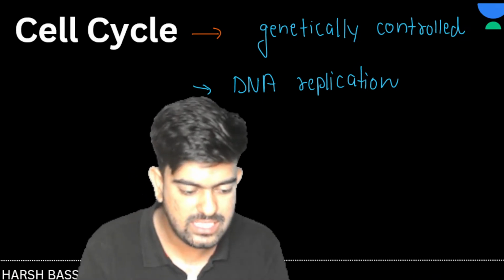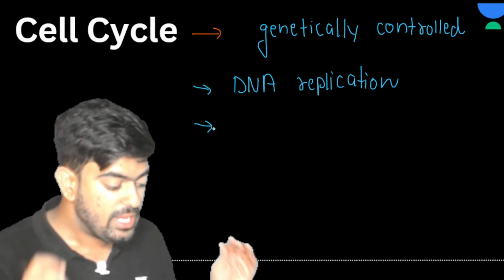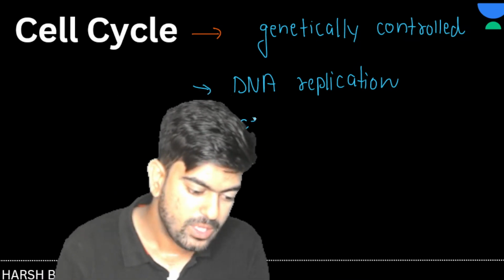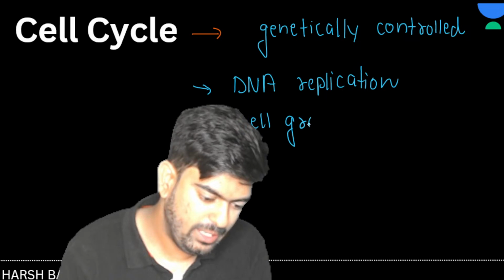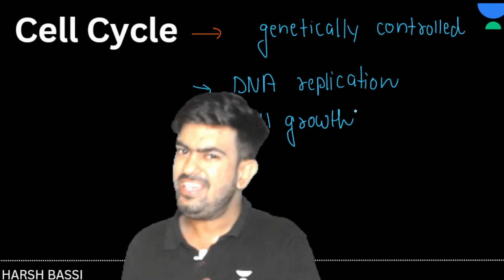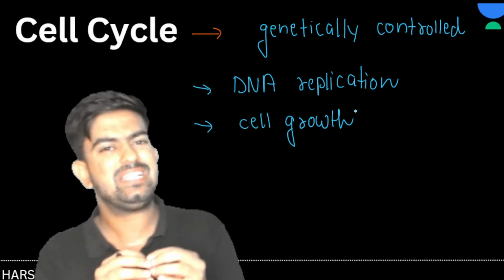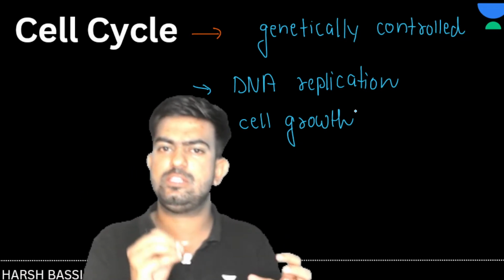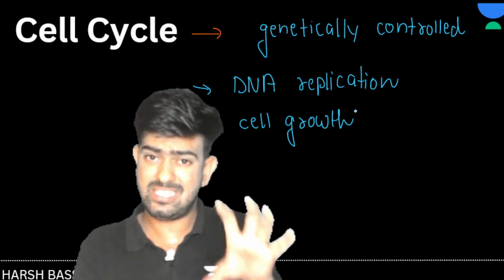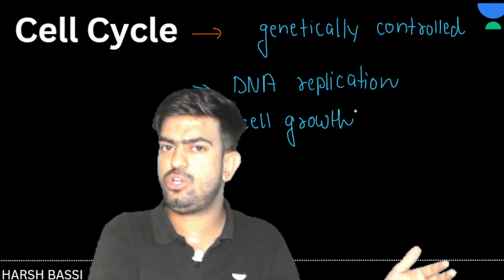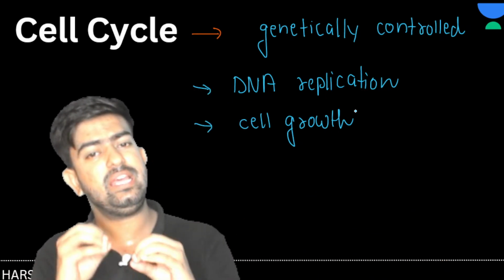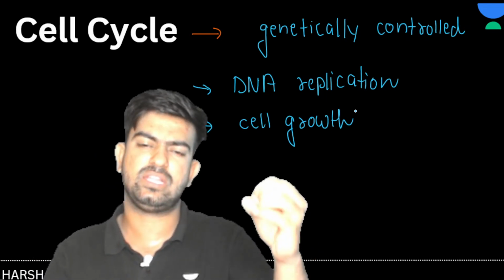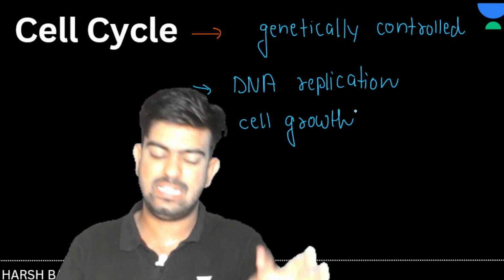So this will happen in the cell cycle. The second thing here is cell growth. Yes, obviously, sir. Without cell growth, nothing can be possible. So the cell cycle doesn't mean just reproduction. No. In this cell cycle, DNA replication is taking place and the cell is growing normally as well. That means reproduction and other basic things are also going on in the cell cycle.